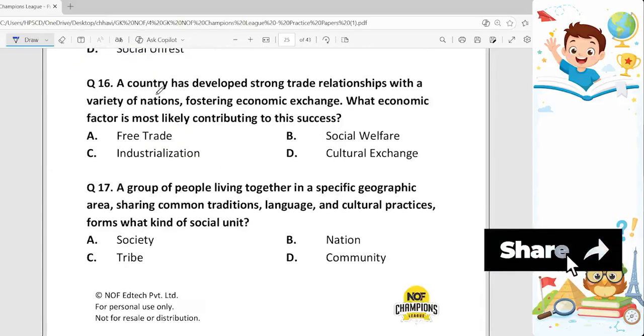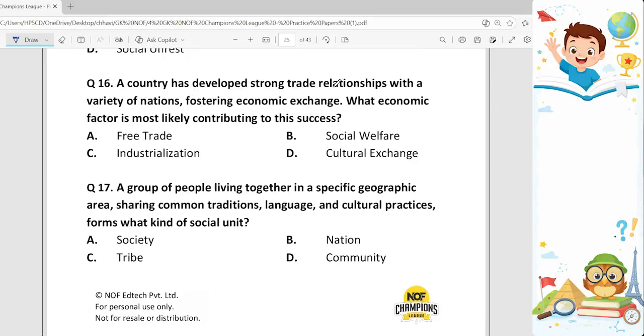Question 16. A country has developed strong trade relationships with a variety of nations, fostering economic exchange. What economic factor is most likely contributing to this success? Options are free trade, social welfare, industrialization, and cultural exchange. And the correct answer is free trade, option A. Free trade involves the reduction or removal of barriers to international trade, which facilitates the development. That's why this is the correct answer.